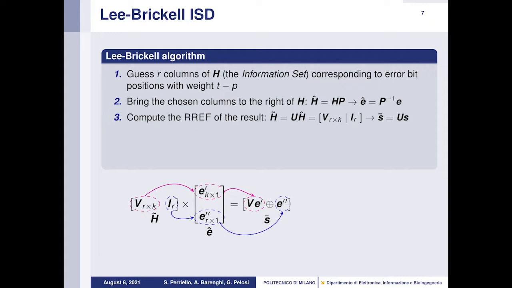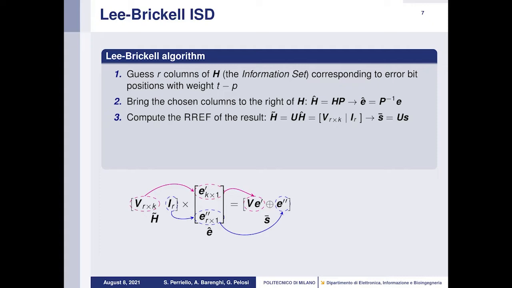So Lee-Brickell's algorithm starts by guessing R columns of H, the so-called information set, corresponding to error bit positions with weight T minus P. Then we bring the chosen columns to the right of the parity check matrix H using a permutation matrix P, obtaining therefore a new parity check matrix H hat.